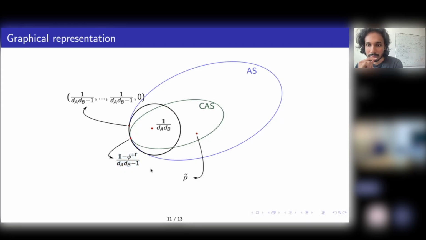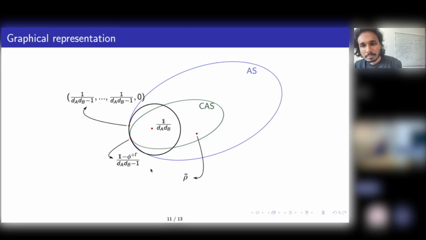But in these kinds of sets, it is difficult to characterize the extreme points. In the case of separable states, we have these H states, for which the trace with W-low comes out to be 0. What we call the line of the separable ball, those are called H states, because if you take the trace with W, any entanglement witness, the trace of W-low comes out to be 0. So if a witness is optimal, yes.